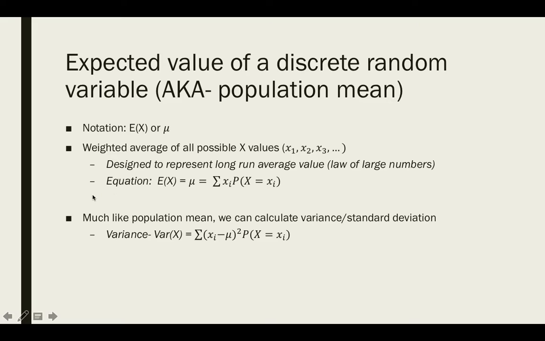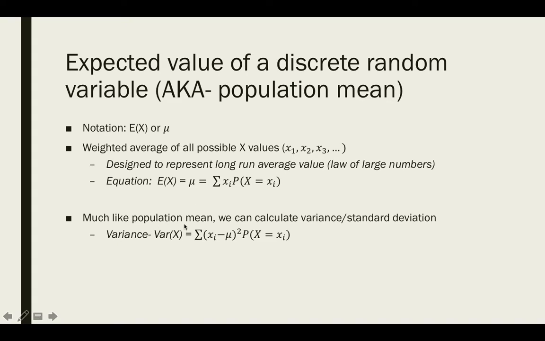And you notice that the equation for it is very similar to the average equation in that we're adding up all of our data points, but we're taking those values and multiplying by their corresponding probabilities. So if an event is 20% likely to occur, we would multiply that event by its probability and add all of those up. And again, I think this will be a bit clearer when we do a specific example.